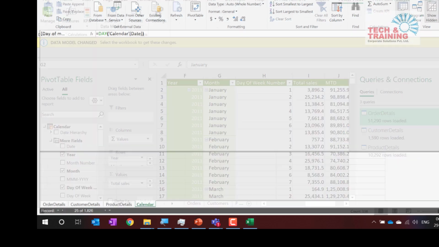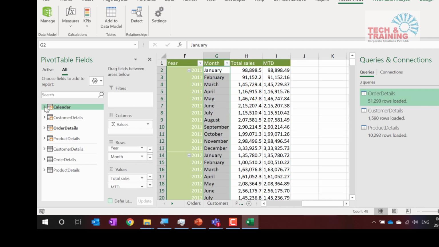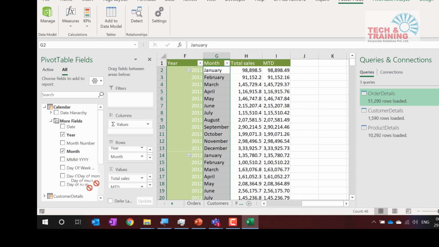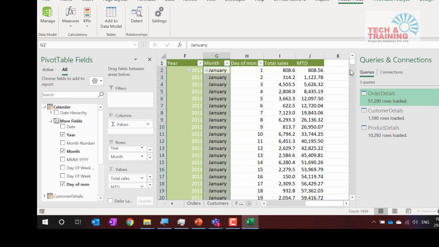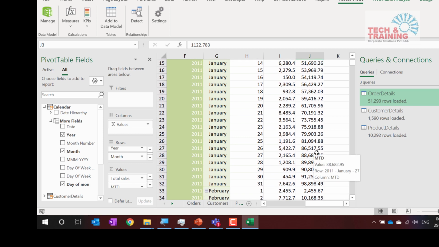So now when we come back to this data, automatically it refreshes, and let me remove this particular column, day of week, and from here I come and day of month. See here. So it is 808, then it is 314 added to this. So it goes till the end of the month, right?